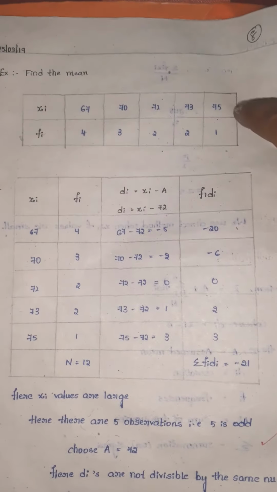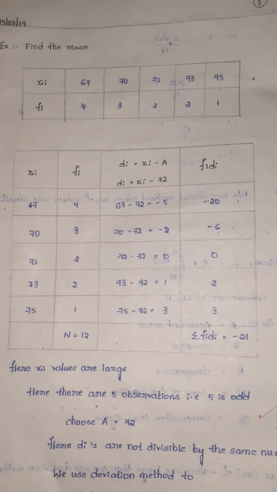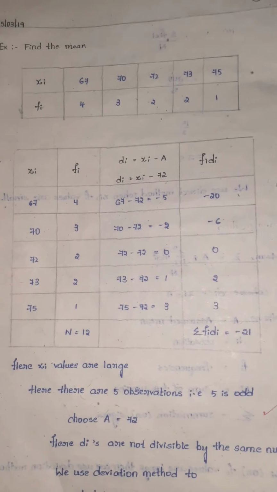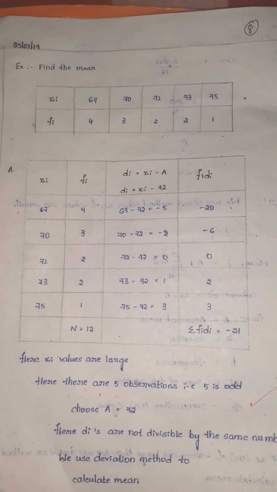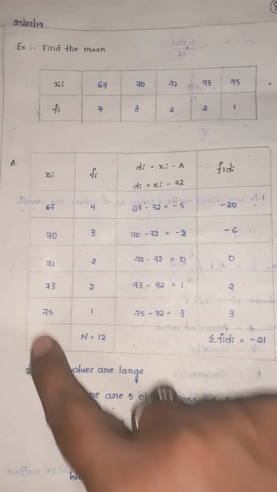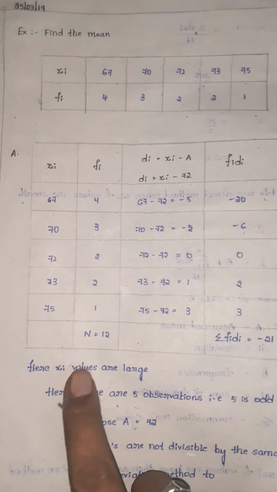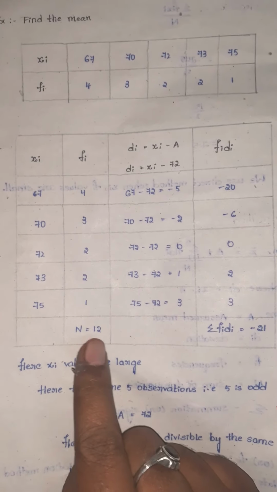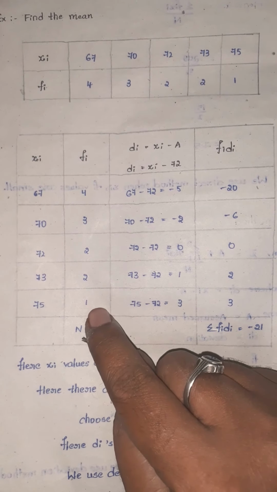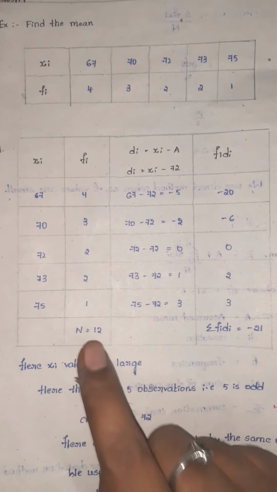Because xi values are large here. Fi values are small. So if either xi or fi values are large, we will use the deviation method. Here I wrote the first row as the first column, the second row as the second column, and we should add all these fi values. This is nothing but capital N equals 1 plus 2 is 3, 3 plus 2 is 5, 5 plus 3 is 8, 8 plus 4 is 12.